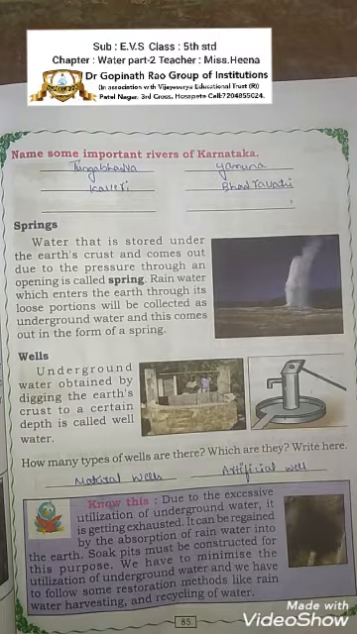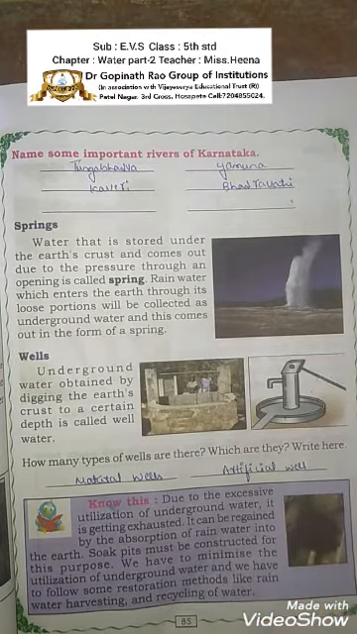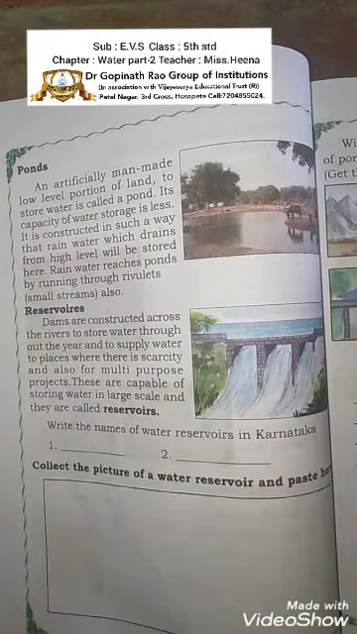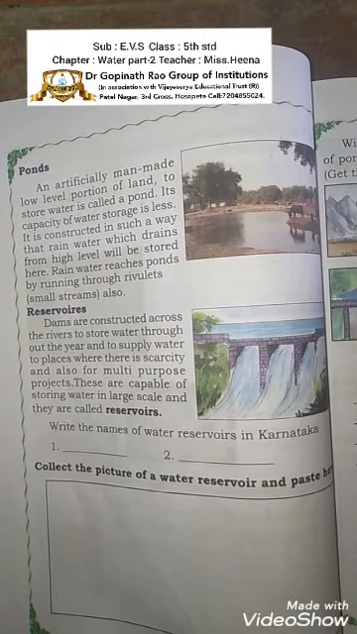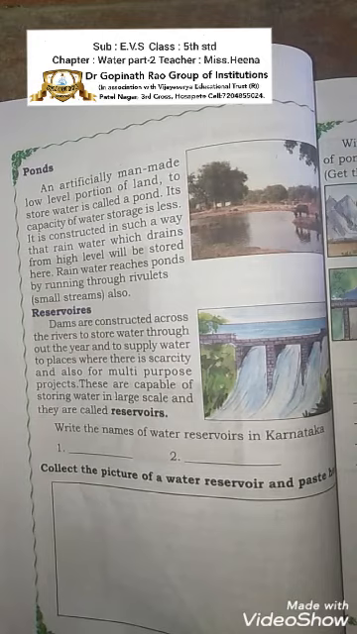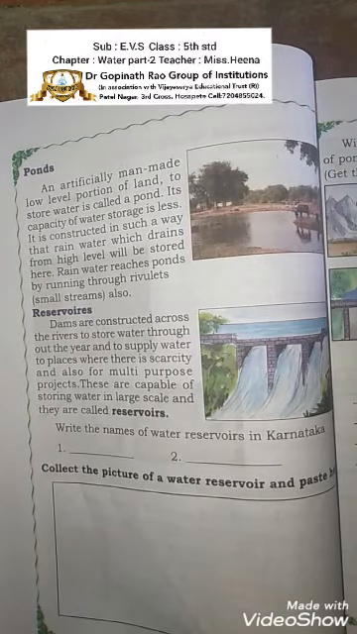What will we do? We will dig for the pure water. Here are the wells, and artificial wells are the man-made wells, with the help of bore wells, as you can see here. After this, we have seen about ponds and reservoirs. Ponds are nothing but small wells that are created by man in the lower area.